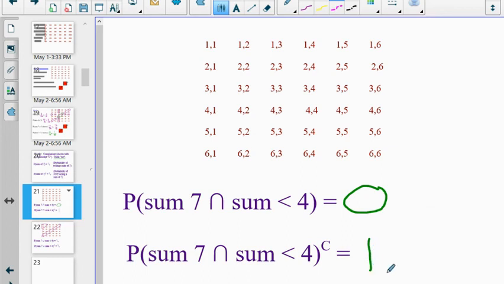If I roll 2 dice, the probability of me not rolling a sum of 7 and a sum that is less than 4 is 1. It's going to happen every time, because it's impossible for that outcome to happen. It's certain that outcome not happening is going to occur, if that makes any sense. Well, hopefully that makes sense.